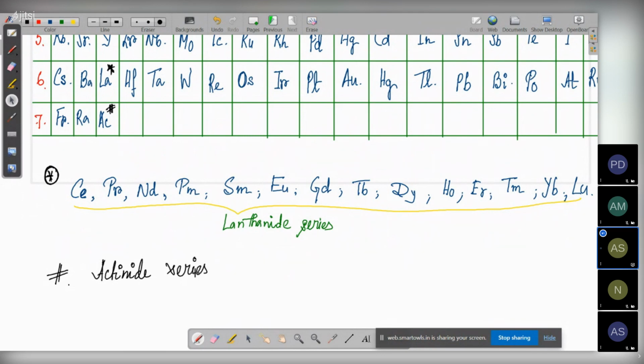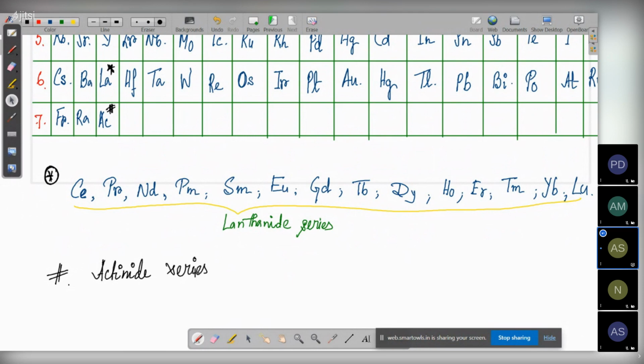But it is difficult to fit them within such a small space. That is why we have put a star and written them below. Similarly, for the actinide series, a hash mark is given to indicate that the actinide series comes after actinium. But since it cannot be fitted in that position, it is written below the periodic table.